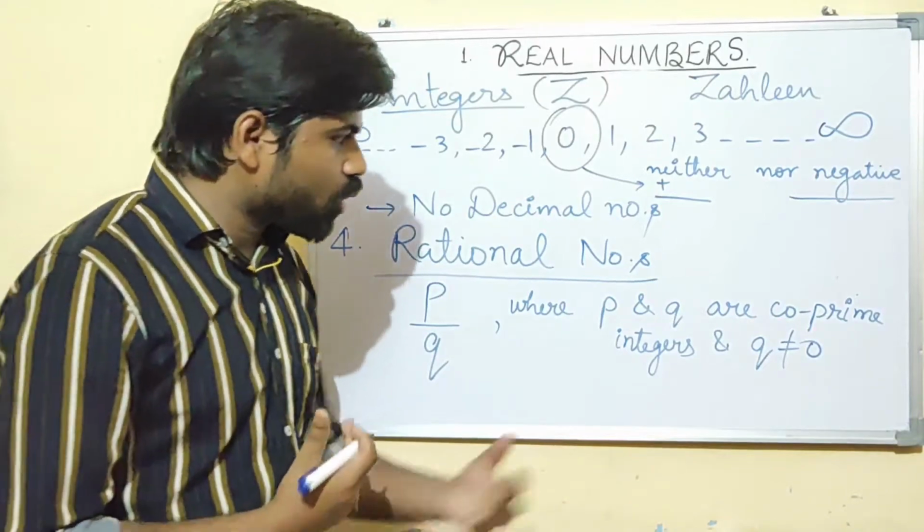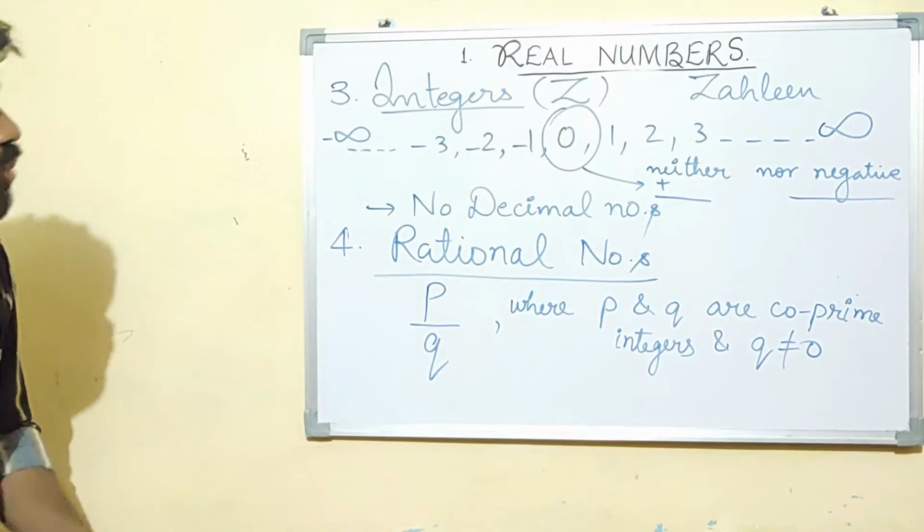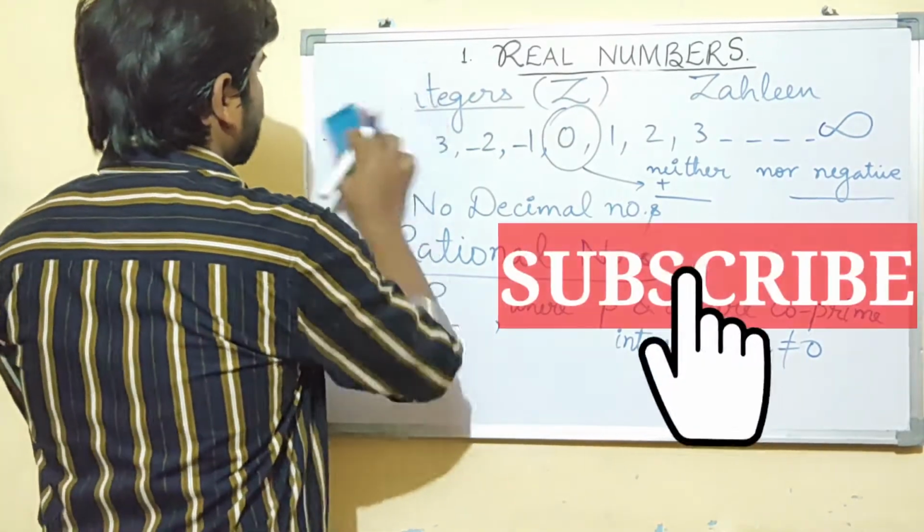Now you would ask, what is a co-prime number or a co-prime integer? So let me rub this part.